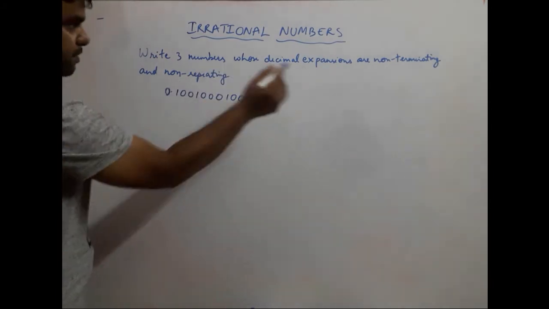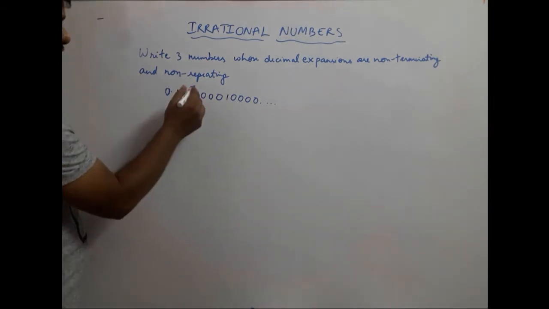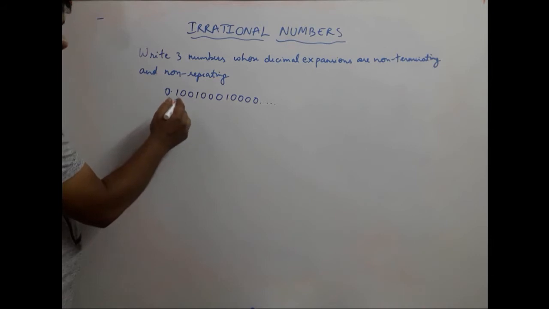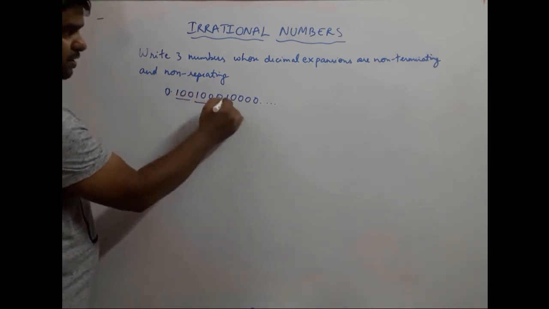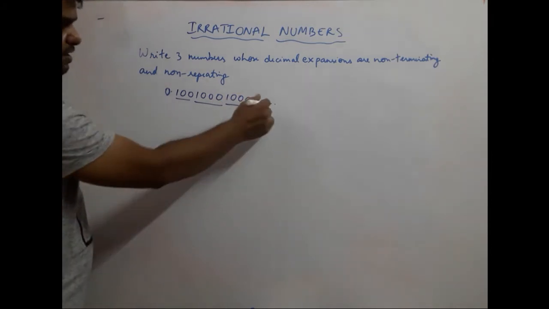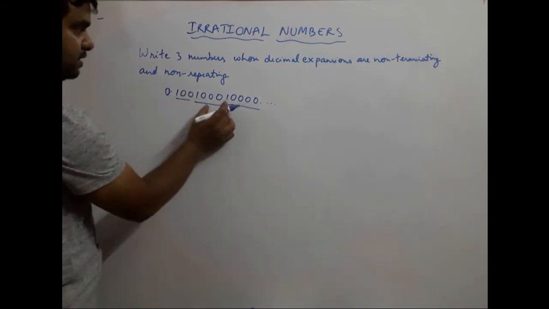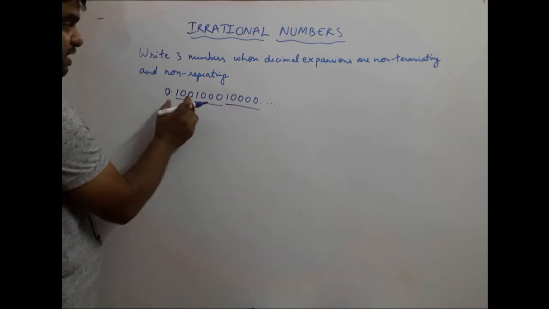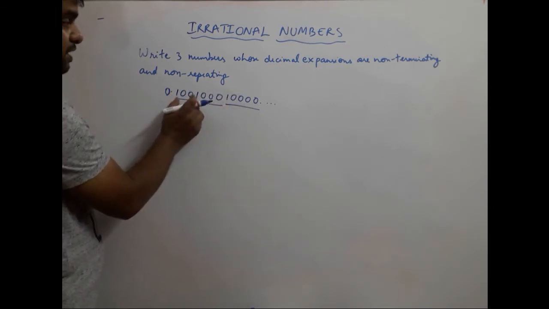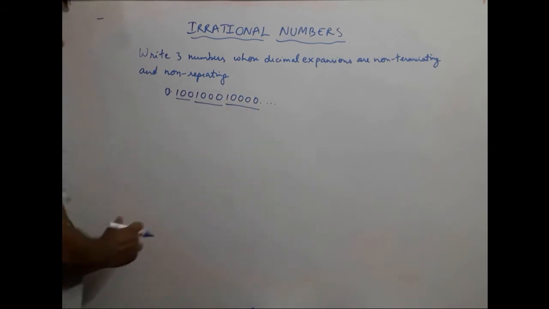So here see what I did. First of all, I made sure that it is not terminating, that is why dot dot dot. Secondly, I made sure that there was no repeat, there is no sequence being repeated. There's 100 over here, and then there's 1000 over here, and there's 10,000 over here, and then there would have been 1 lakh after that. So there is a pattern, but we are not interested in patterns, we are interested in repetition of that sequence, which is if there is 100 over here, then there should have been another 100 and another 100.